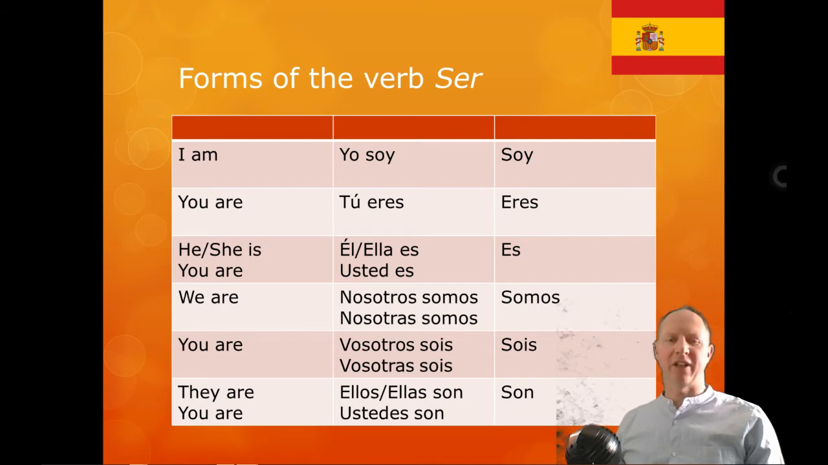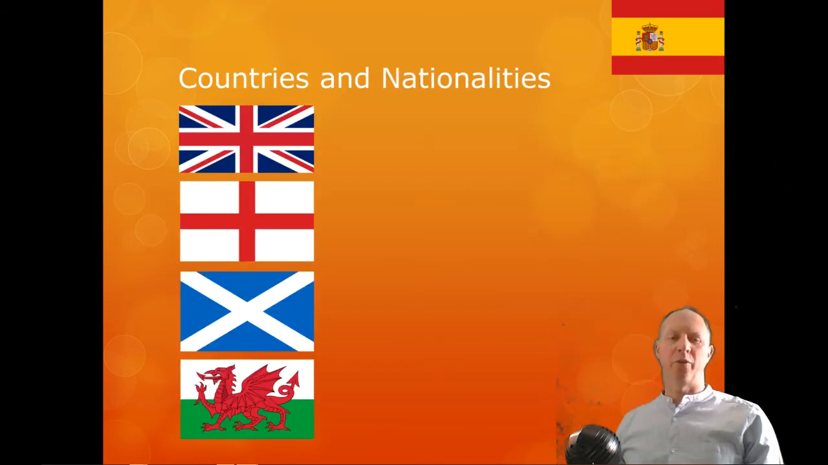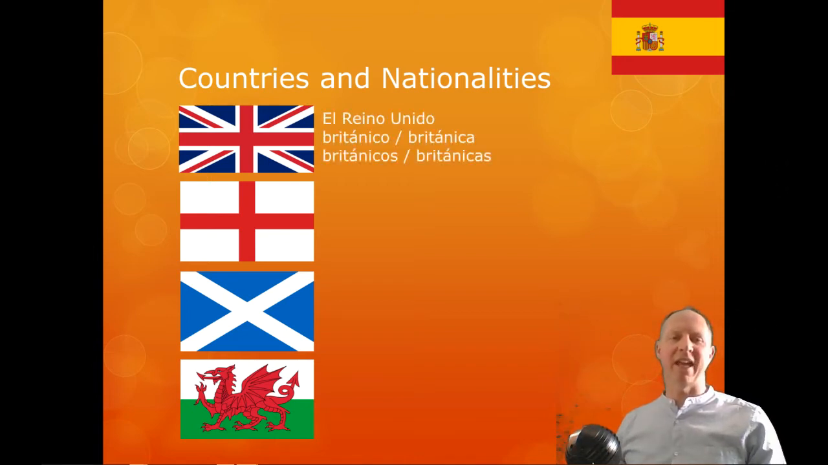So now on to nationalities. We'll start off with varieties of British. The country we're in, or I am in the United Kingdom is El Reino Unido. And if I'm from the United Kingdom, I'm British, which is Británico, or Británica, or Británicos, or Británicas. We've got four different forms there. So Británico, the form ending with an O, is masculine singular. So I've got one man who's British, for example.